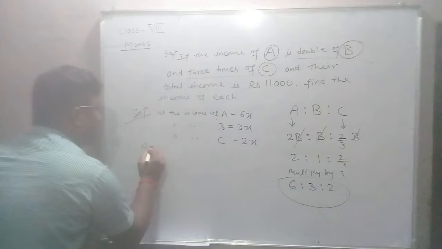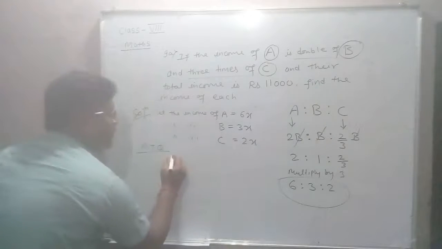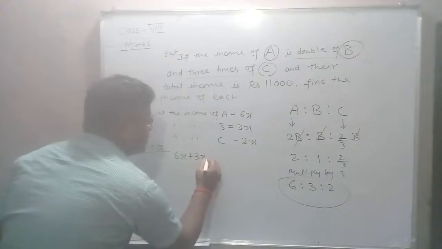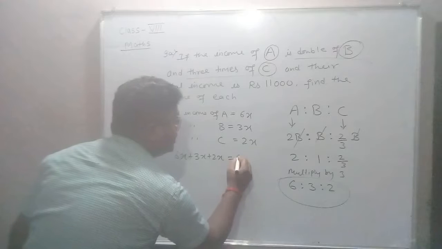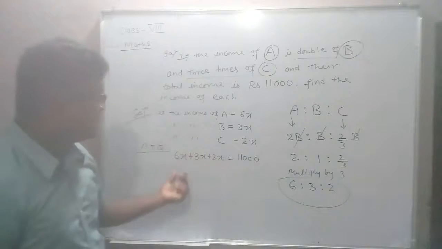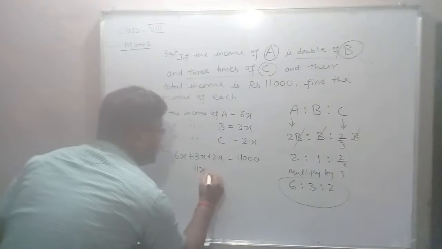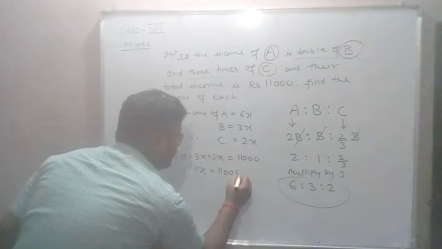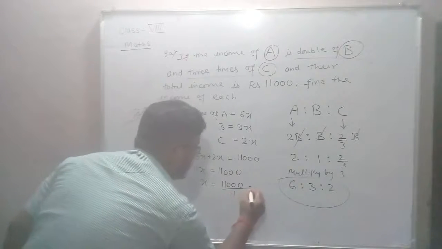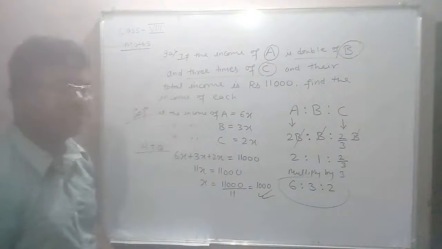According to the question, the sum of their incomes, the total income, that is 6x plus 3x plus 2x is equal to rupees 11,000. It's very simple. 6 plus 3, 9 plus 2, 11. Here we got 11x is equal to 11,000. So x is equal to 11,000 divided by 11. So we got 1,000. The value of x is 1,000.